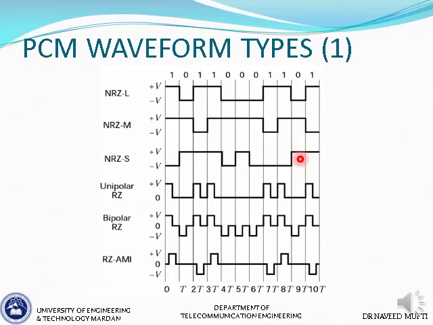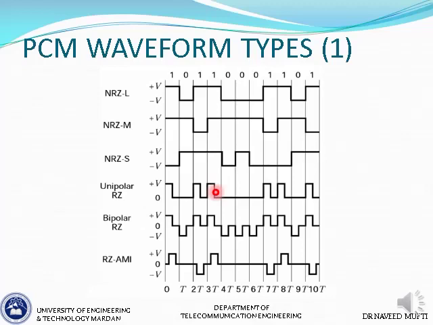There are a couple of things you need to remember about the RZ group. The first thing is that the pulses are half bit wide. So the pulses are of half bit duration, as you can see here in all of them. The pulse width is half of the symbol duration or bit duration. That's the first thing you need to remember. And the pulse returns to 0 after half bit duration. Whatever the level of the pulse is, it returns to 0 after its duration is complete. That is why they are known as return to 0. So when the half width is complete, it returns to 0.